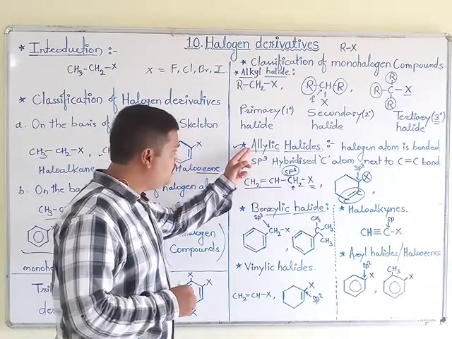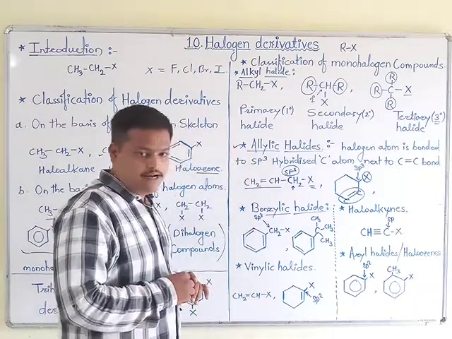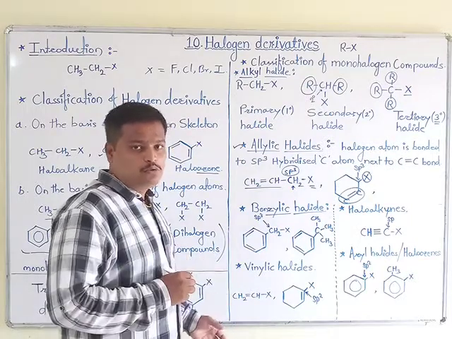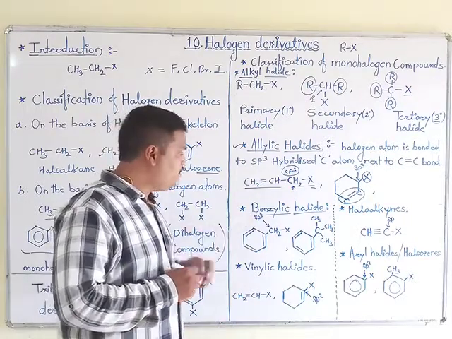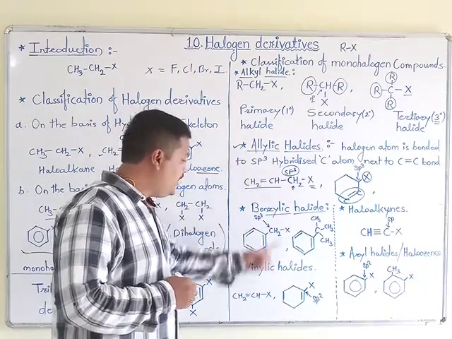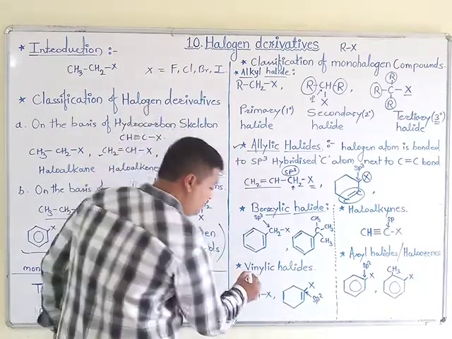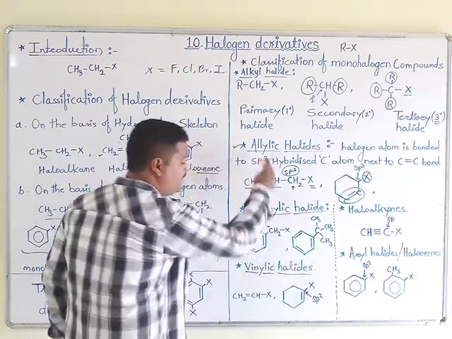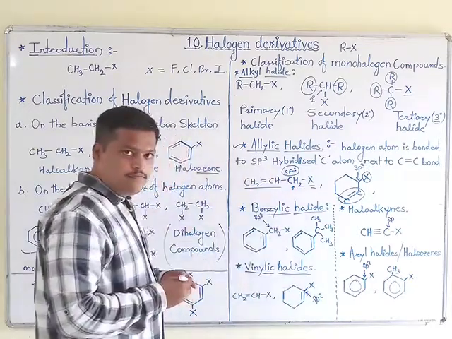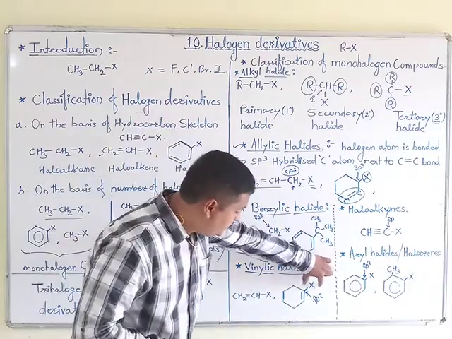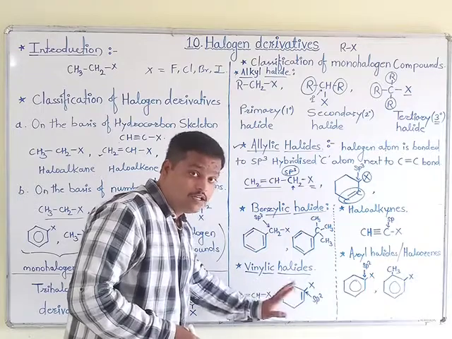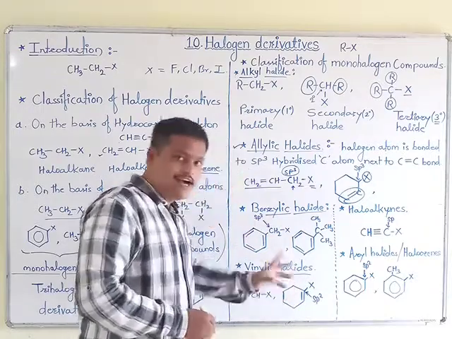What is the difference between allylic and vinylic halide? It is most important and confusing to students. Only a small difference is present in allylic halide and vinylic halide. Therefore, I am telling this point comparatively. See here, the X atom attached carbon itself contains the carbon double bond.